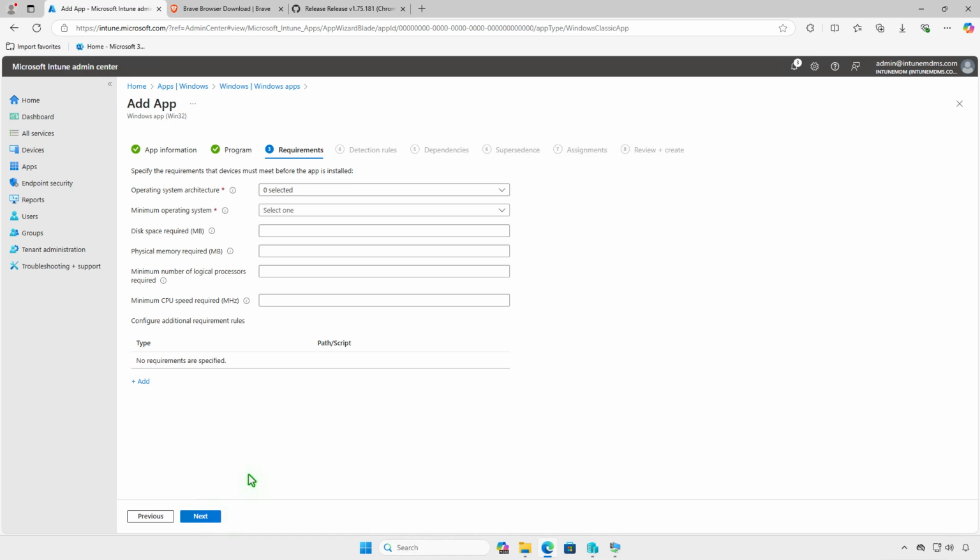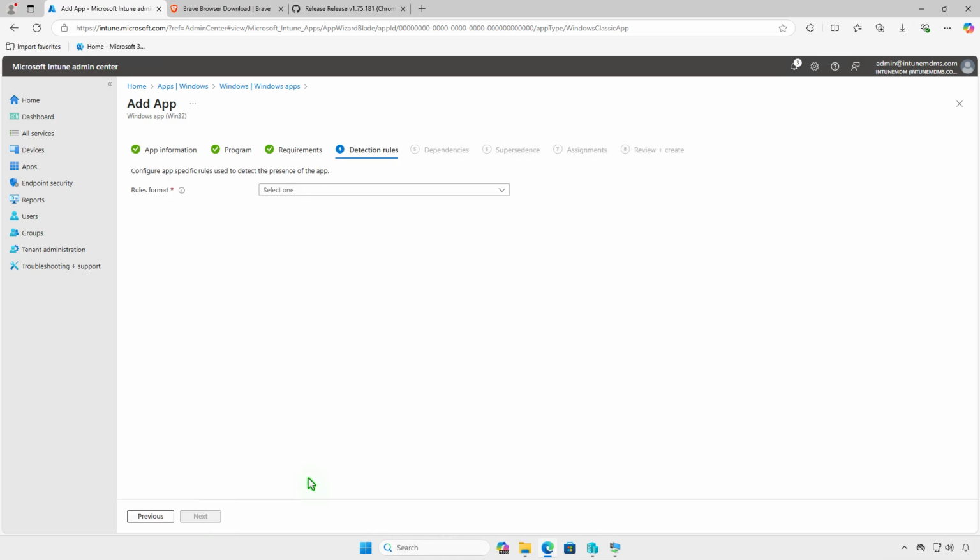On the requirements page, specify any prerequisites the device must meet before the app is installed, such as device architecture, minimum OS version, and disk space. Detection rules help verify whether the app is already installed on managed devices. You can either use a custom detection script or manually configure a detection rule. In this video, we'll use the manual detection rule type.